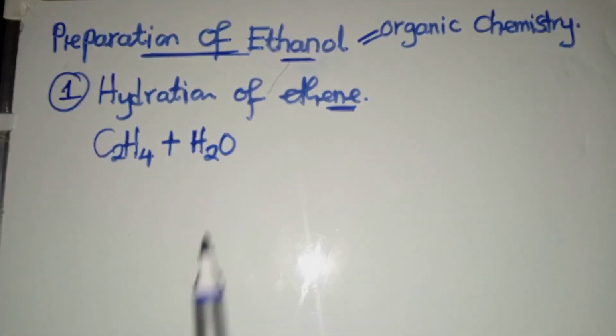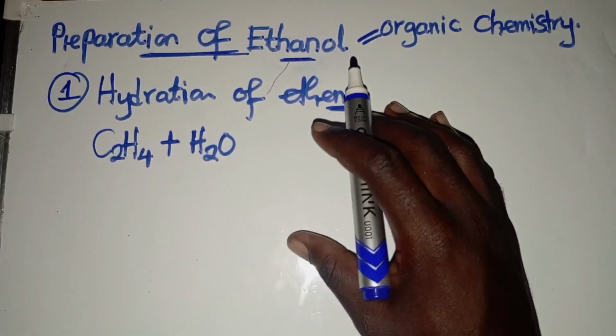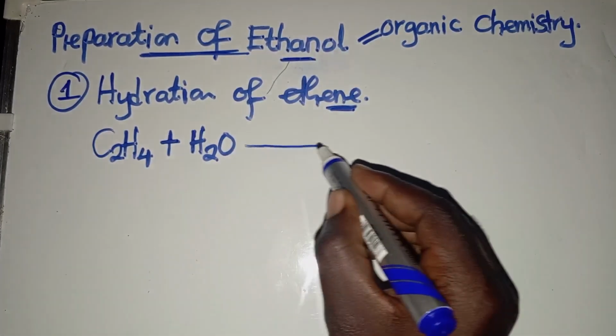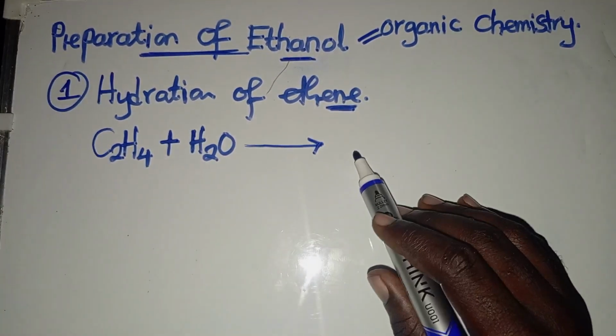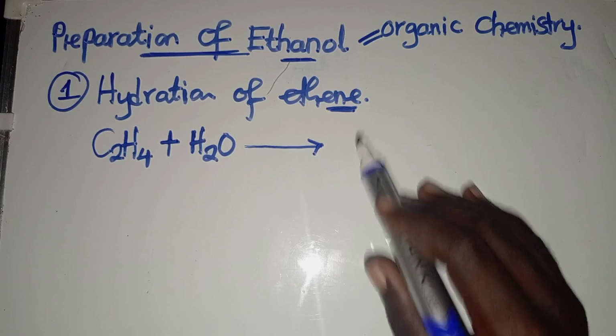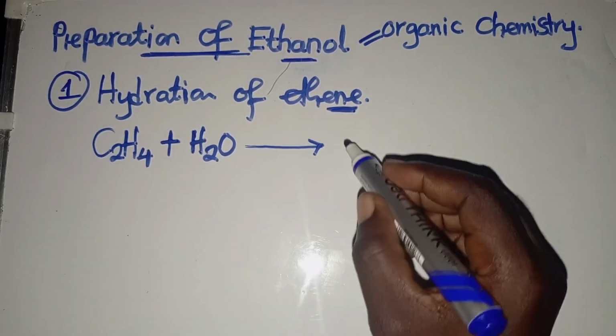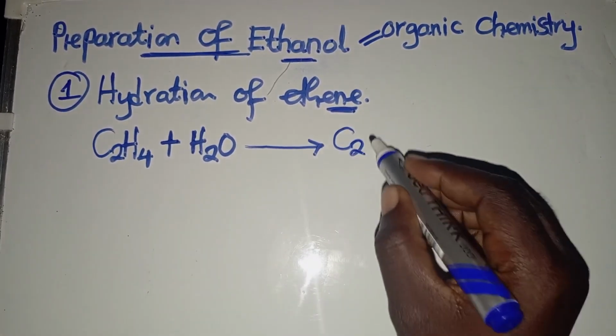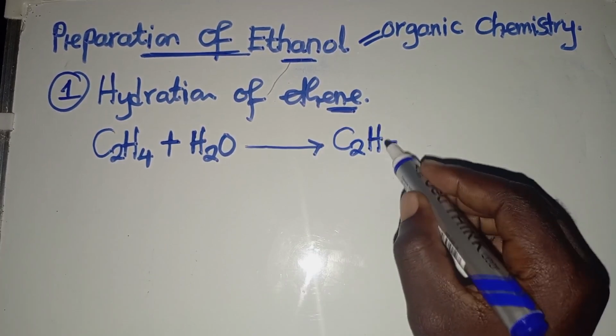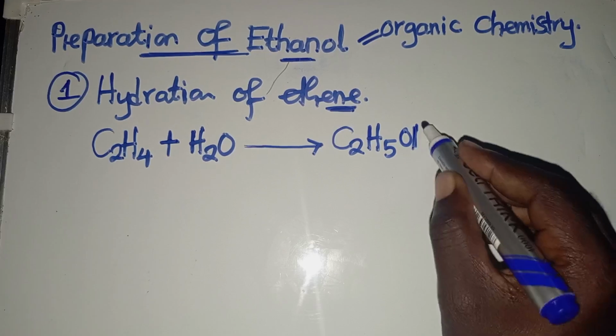So hydration is the process where a substance reacts with steam, which in this case is water in gaseous state. So what we are going to have this side is an alcohol. What is the name of this alcohol that is going to be formed? It is called ethanol. And this is how ethanol is going to be.